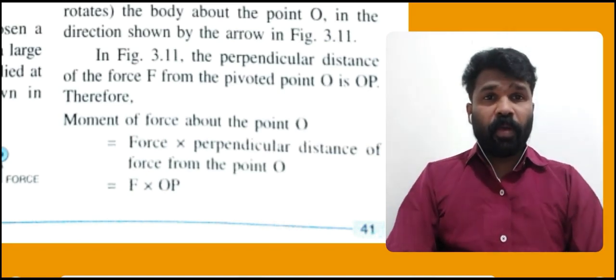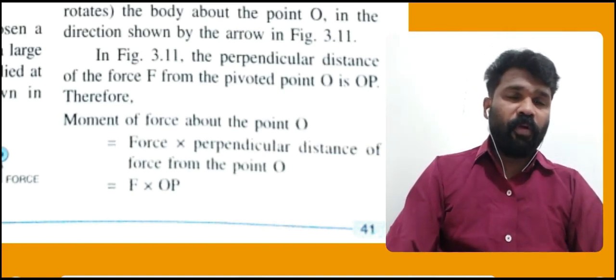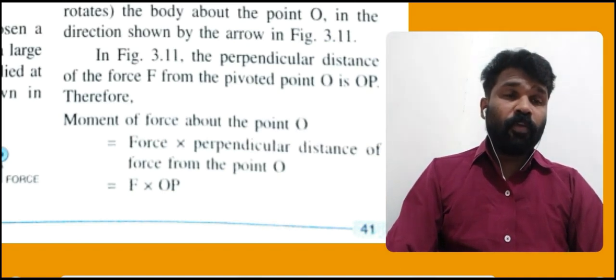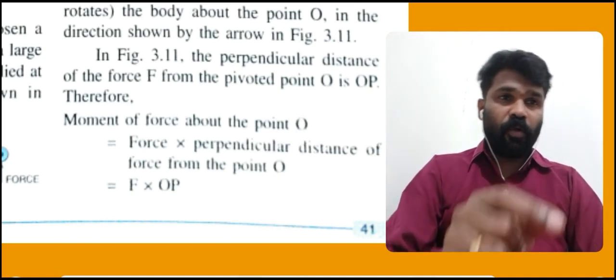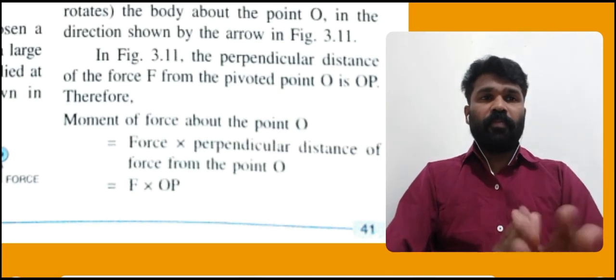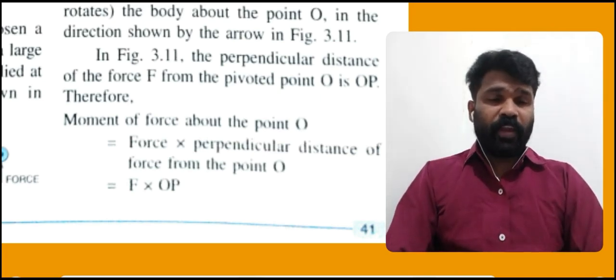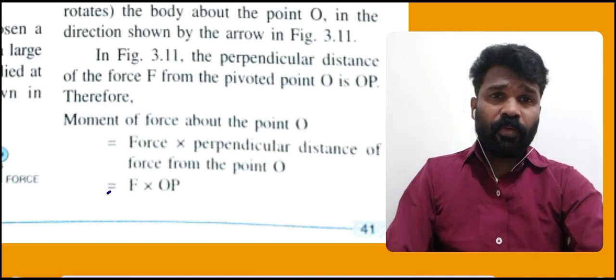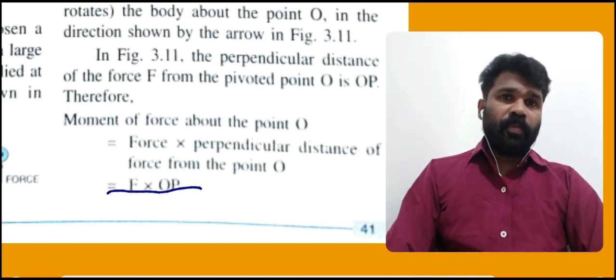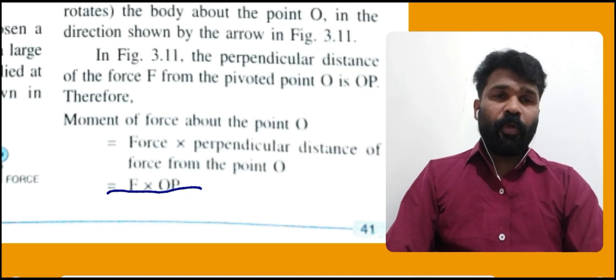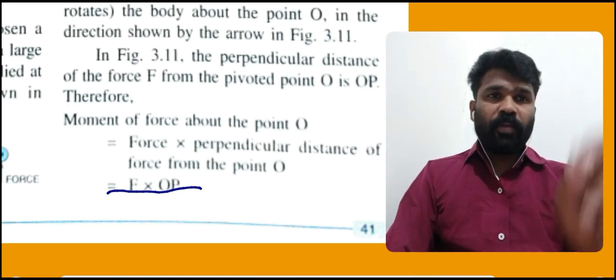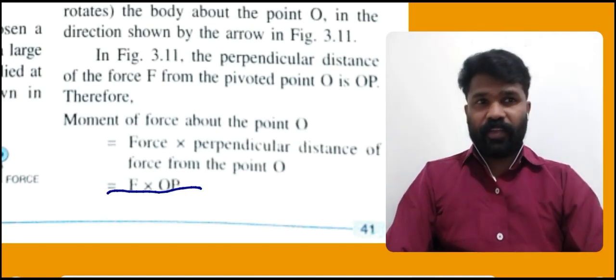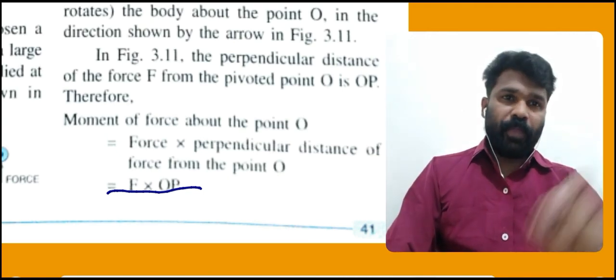Therefore, the moment of force about the point O is equal to force into perpendicular distance, according to the definition of the moment of force. So we can write F into OP. The moment of force about the point O in the body we have considered is F into OP.